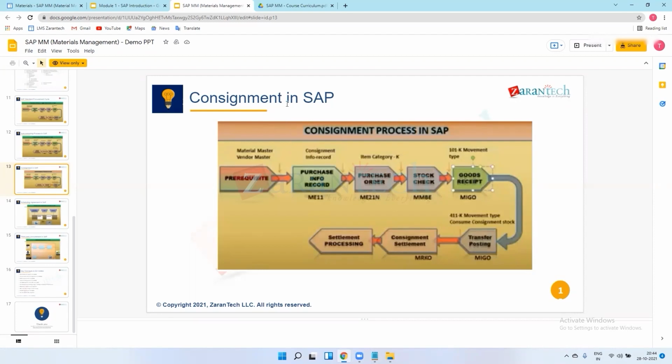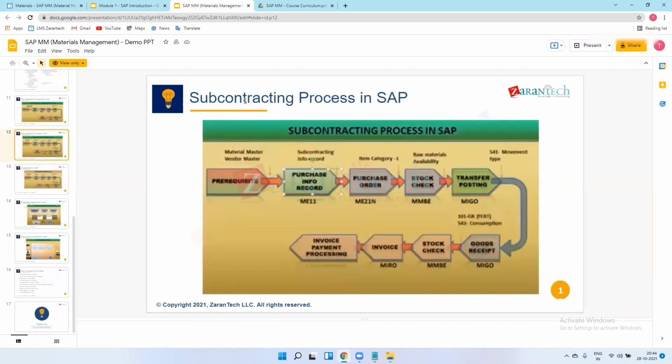I have one question in subcontracting. When the vendor is processing that sheet, is it the same vendor or a different vendor? No, the same vendor. One company, one vendor. The company sends material to the vendor, the vendor converts that sheet into the finished product and then sends it back to the company only. Okay, got it.